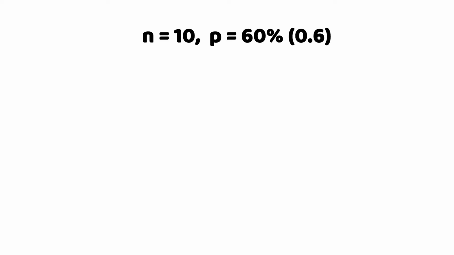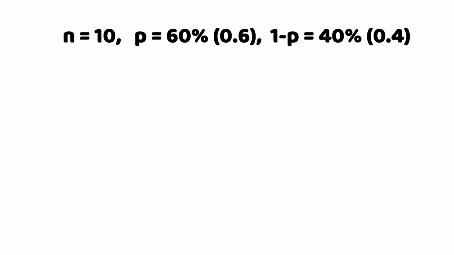In this case, our n is equal to 10, our P is equal to 60%, which is actually 0.6. That means the probability of failure, which is 1 minus P, is equal to 0.4. Then the question says, what is the chance that I'll be making 8 successful throws? That is P(X = 8).